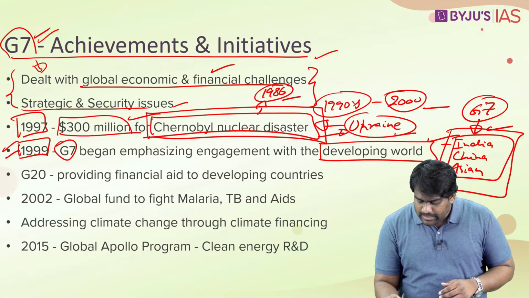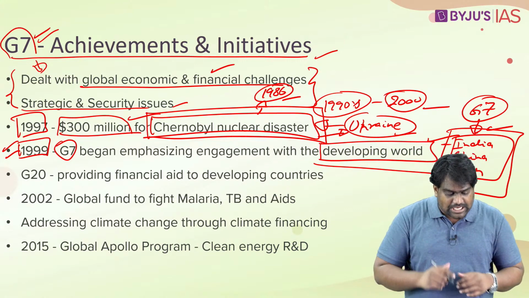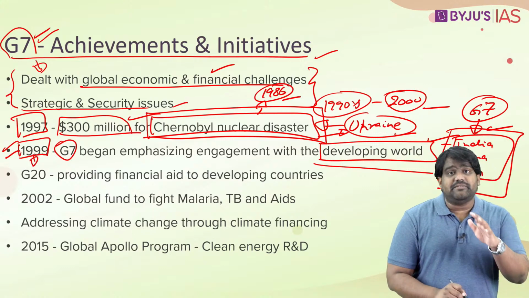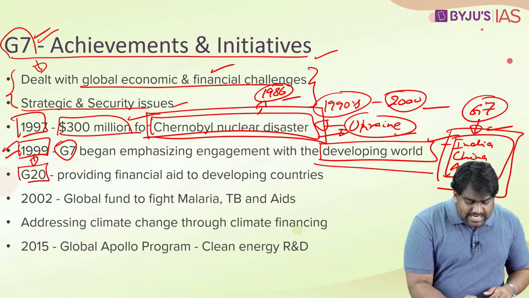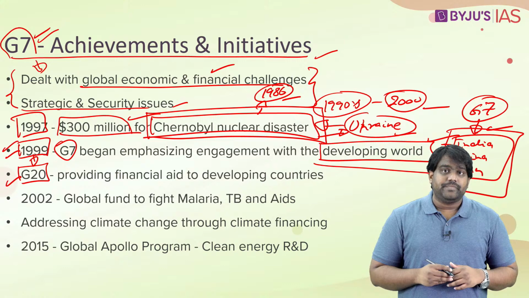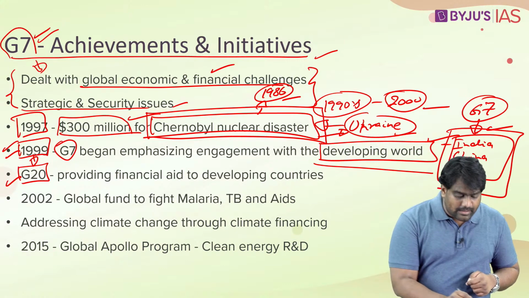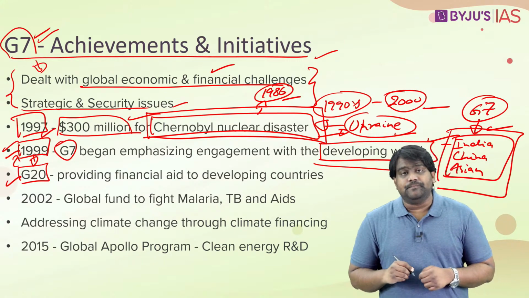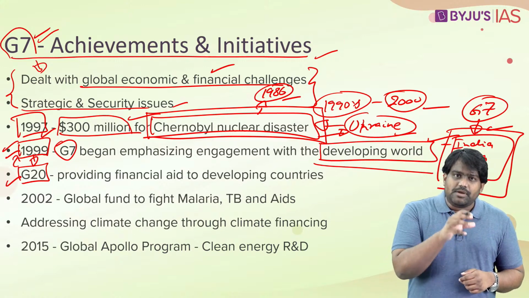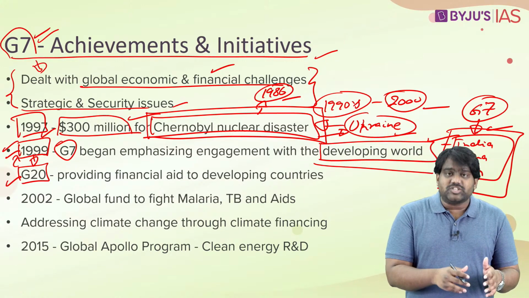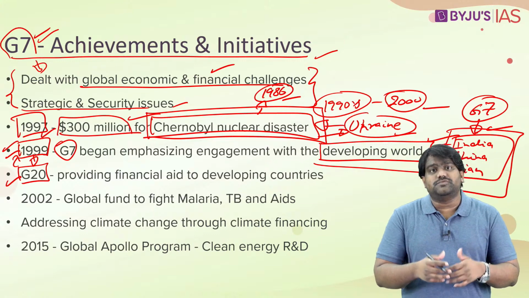Their focus was the emerging economies, especially the Asian economies, and the G7 even played a role in the establishment of the G20. The G20 is the group of 20 which was set up in 1999. This is also an economic financial grouping, and it consists of 20 of the largest economies of the world.